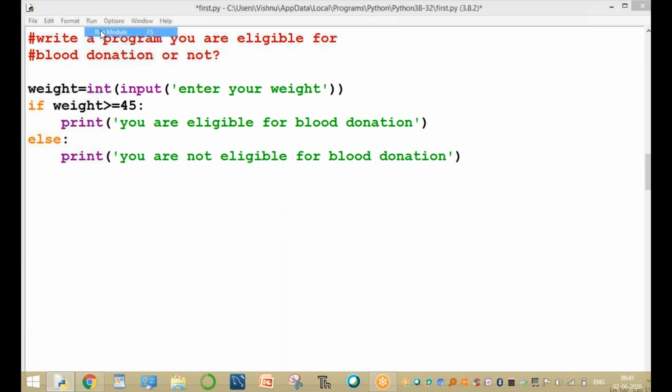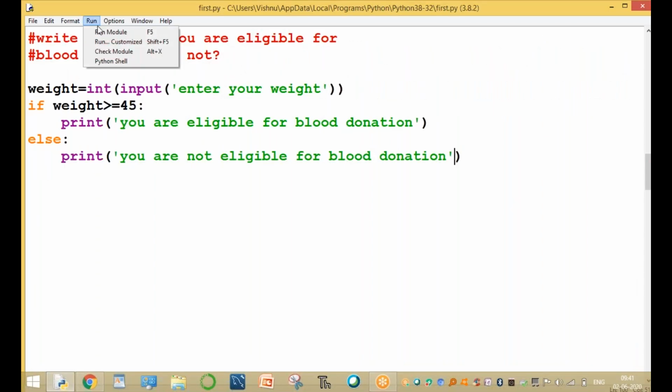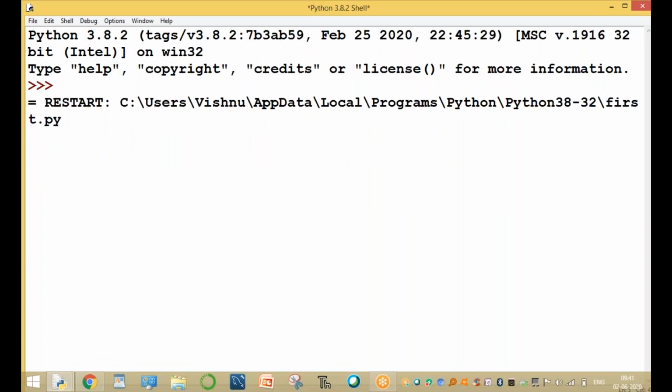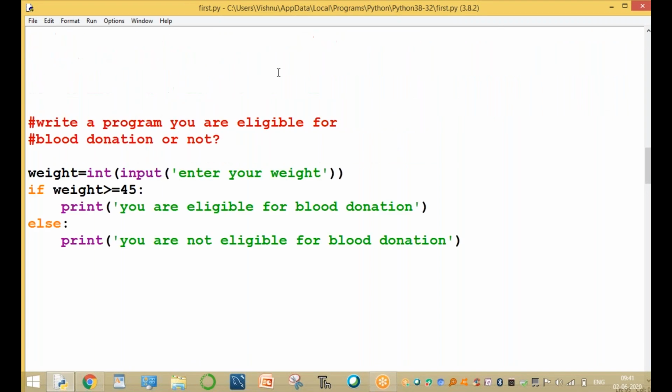For the first run, enter the weight value. For example, your weight is 25. You are not eligible for blood donation. Why? Because your weight is less than 45. Now we are running this module again. For example, your weight is 75. 75 is greater than or equal to 45, so automatically this part is executed. Clear, guys? Up to here.